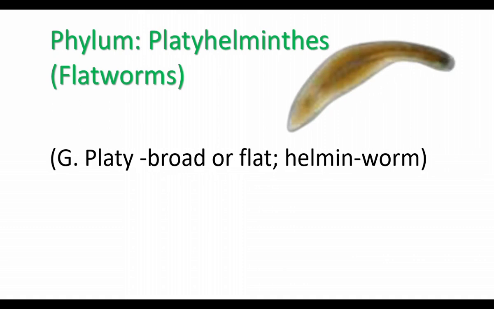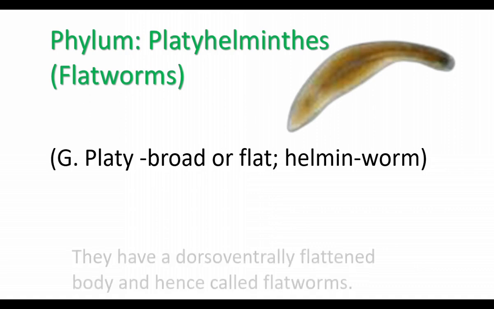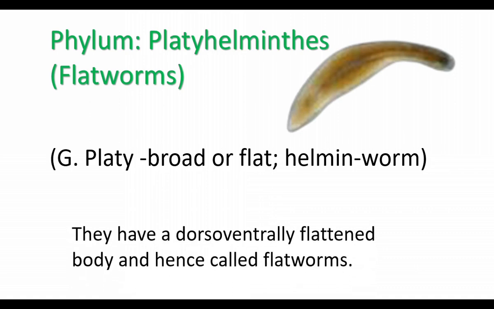The members of the phylum Platyhelminthes have a flattened body. They have a dorso-ventrally flattened body. What is the dorsal side? The back side is the dorsal side. The abdomen side is the ventral side. They are flattened like a leaf or ribbon.